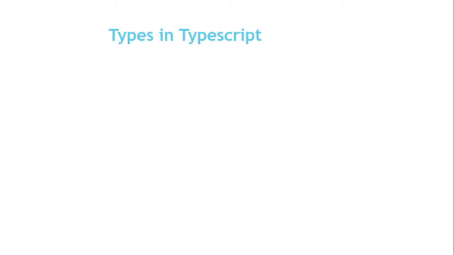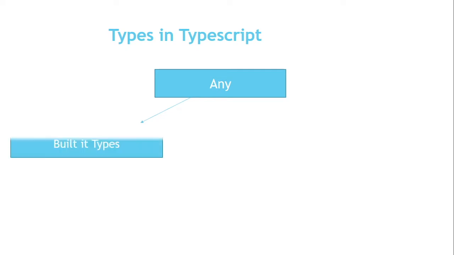So how many types are there in TypeScript? The first type is for when we don't have any type, so we have any value to set. Like in normal JavaScript, where we don't have any value set, the type of that variable is set to any. We can store any type of data in that. This any type is defined into two categories. The first category is built-in types. I made a typo there, so built-in types it is.